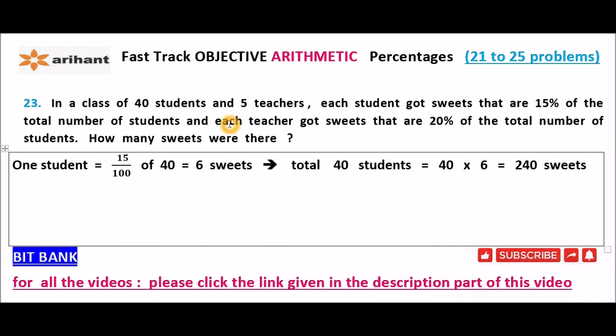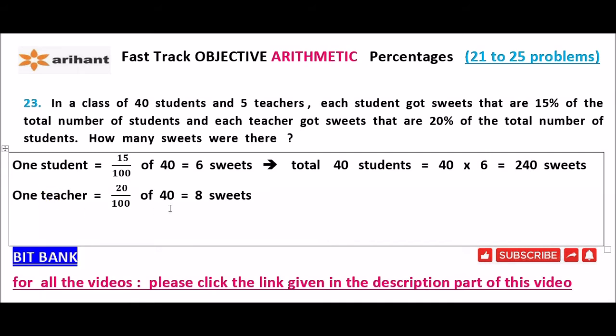Now, each teacher got sweets that are 20% of the total number of students. So the sweets received by one teacher is equal to 20% of 40. That is equal to 8 sweets.